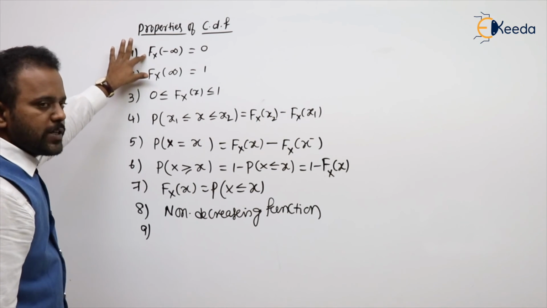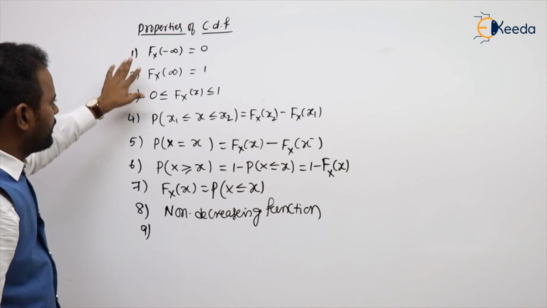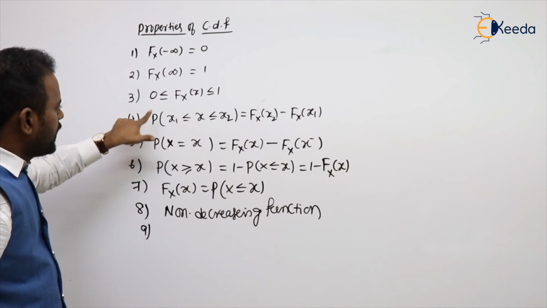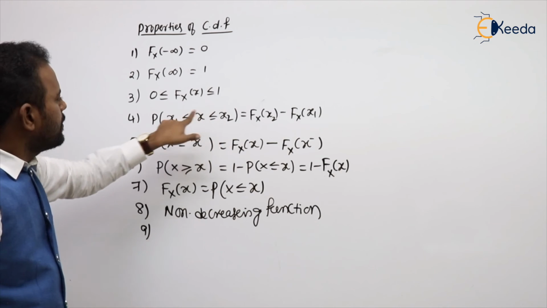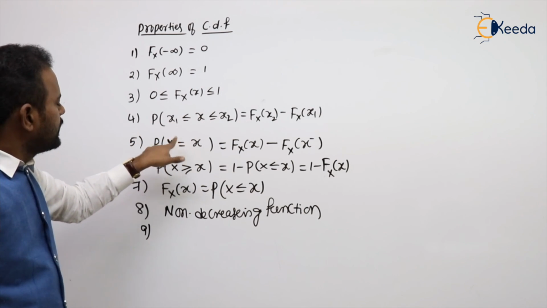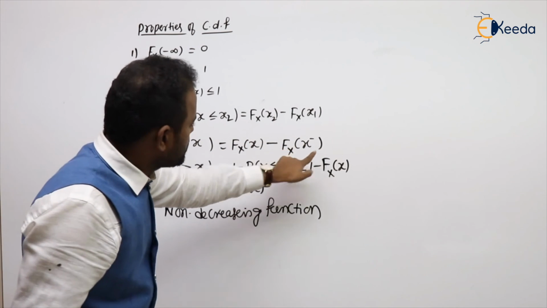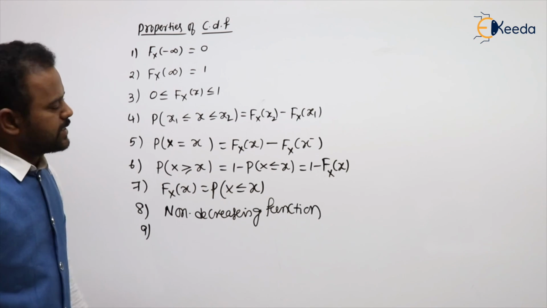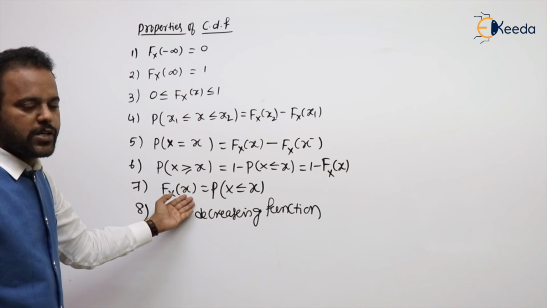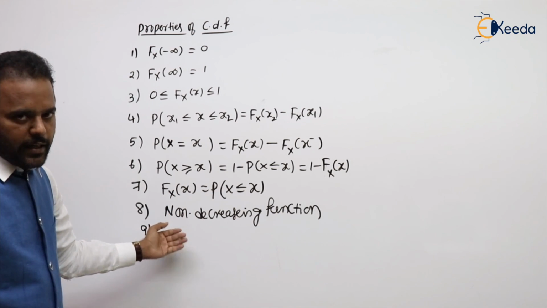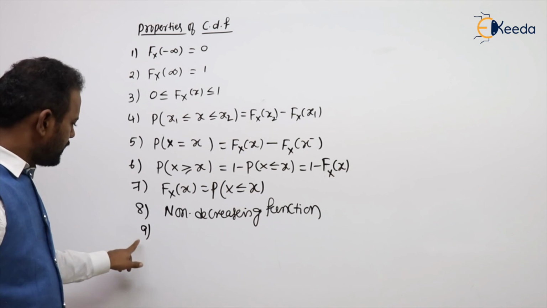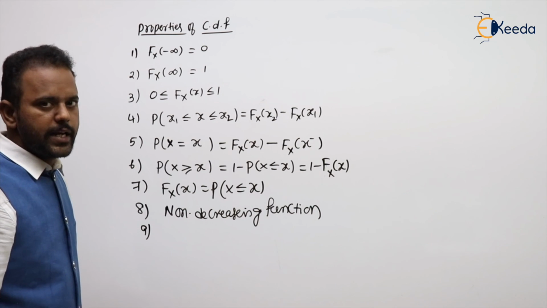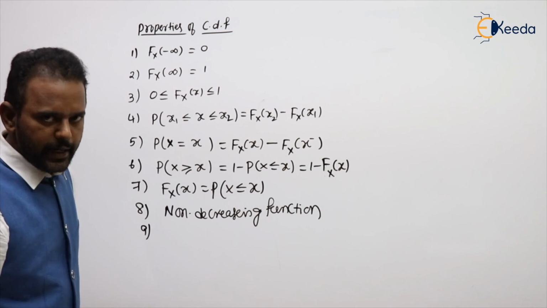So, first point: Fx of minus infinity is 0 and at plus infinity is 1. CDF also gives probability, so it lies between 0 and 1. If you want to calculate this, take the value here minus this. If you want this one, take the value at x minus. What is the probability of X greater than or equal to x? 1 minus the probability of less than or equal to x. This is nothing but the definition of Fx of x. It is never decreasing, either increasing or constant. And last point, the shape of the CDF is a step or staircase when the random variable is discrete. Clear?